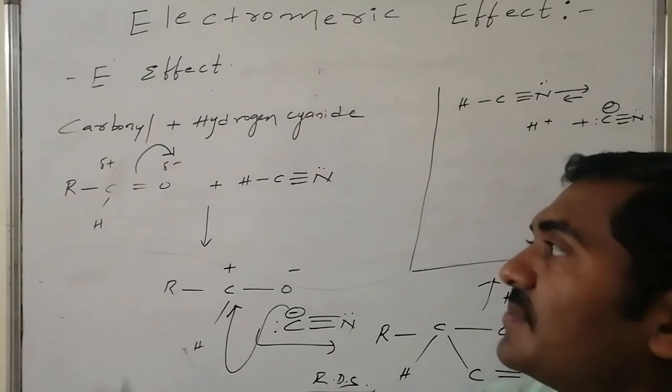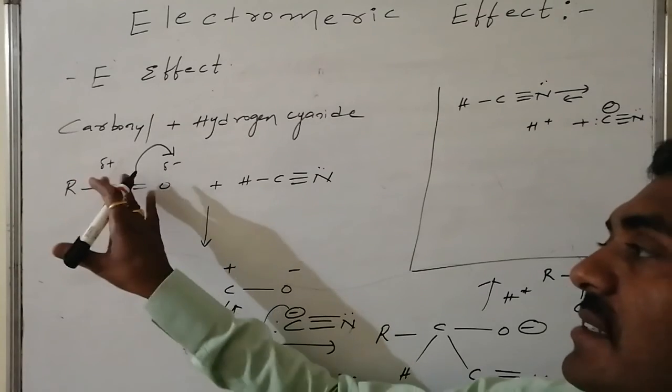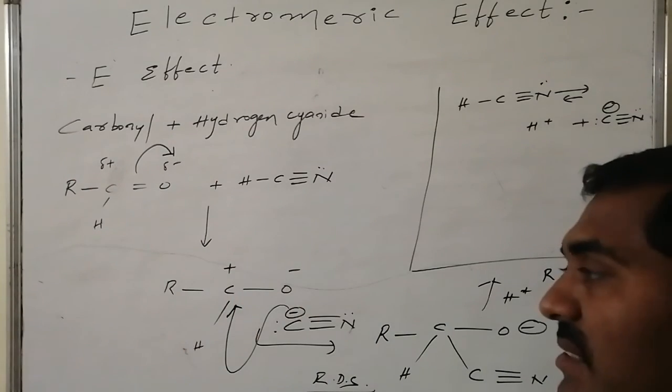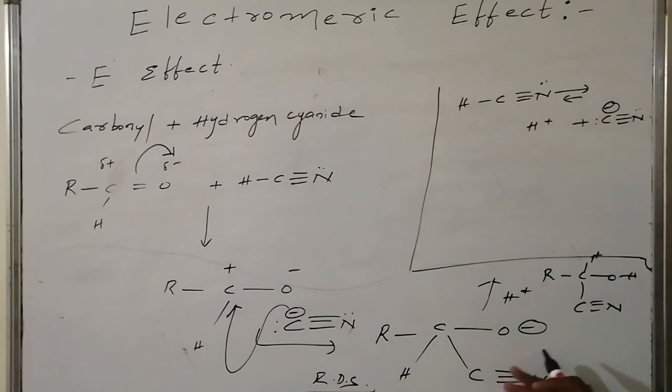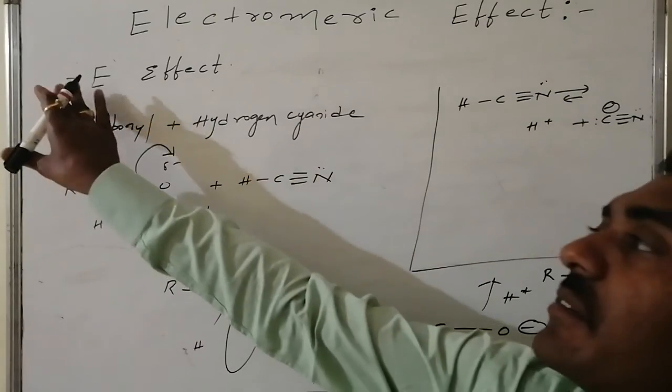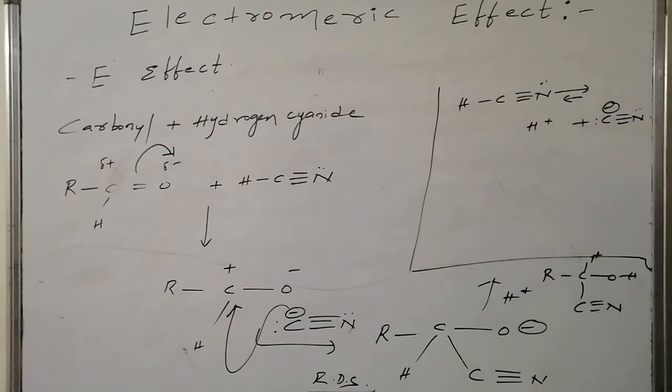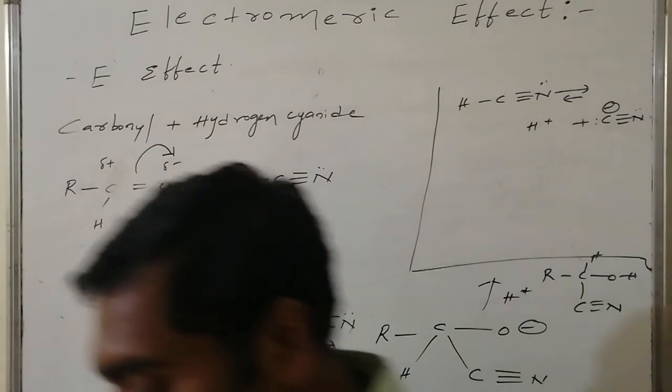Thus here in this case, yes, the partial dispersion is converted to permanent dispersion, and due to the attack of the reagent it is converted as a negatively charged species, hence it is said to be what? Negative electromeric effect system. And this step of conversion is the slow step, hence it is said to be the rate determining step.